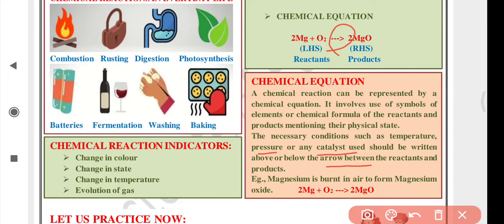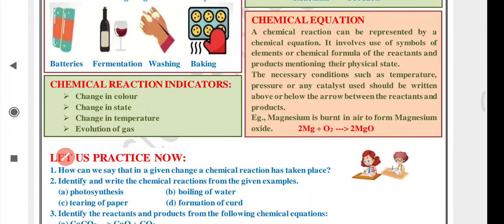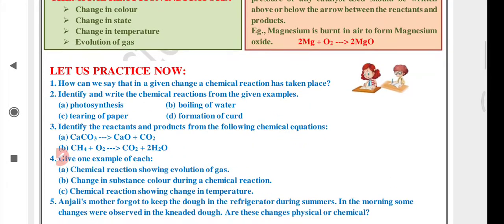For example, magnesium is burnt in air to form magnesium oxide. In this reaction, magnesium is burnt in air. In air, it reacts with oxygen. When something is burnt, it obviously reacts with oxygen. Then it forms, here it is forming magnesium oxide, oxide of the metal. Metals when they react with oxygen form metal oxides.